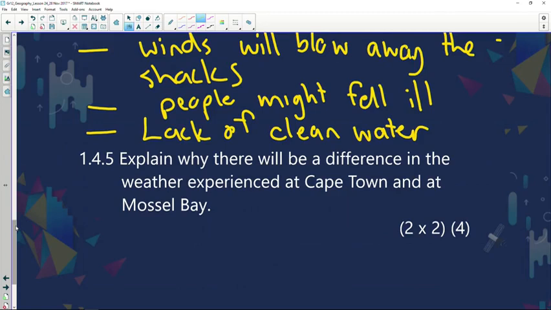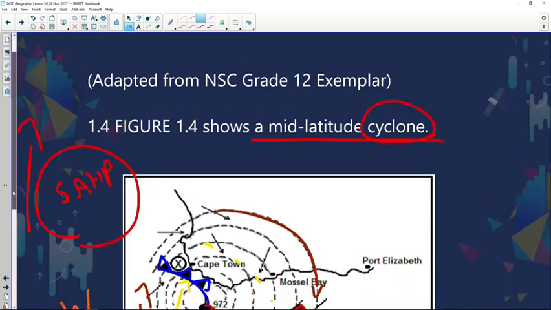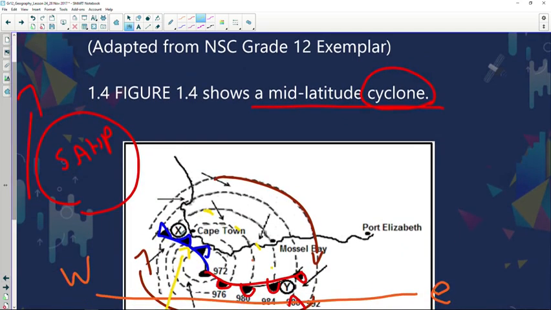Now, if you look at question 1.4.5, explain why there will be a difference in the weather experience at Cape Town and at Mossel Bay. Now, if we quickly go back to our diagram, we will see the following. There's Cape Town and there's Mossel Bay.